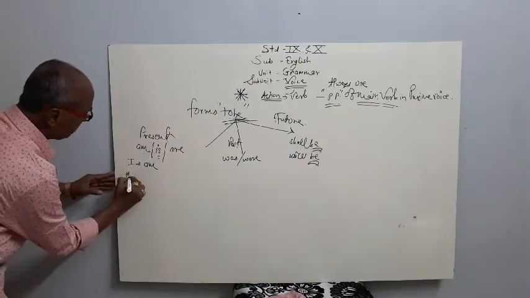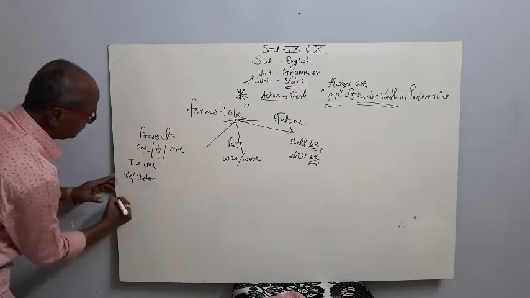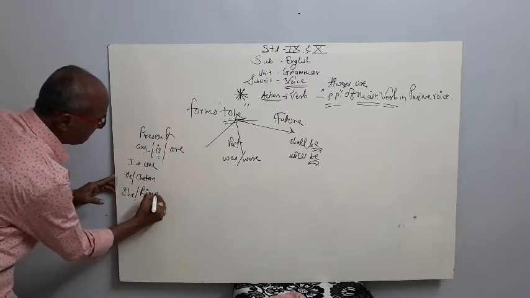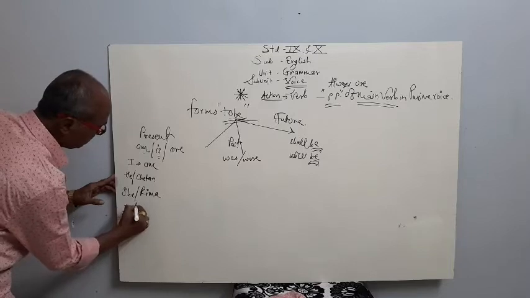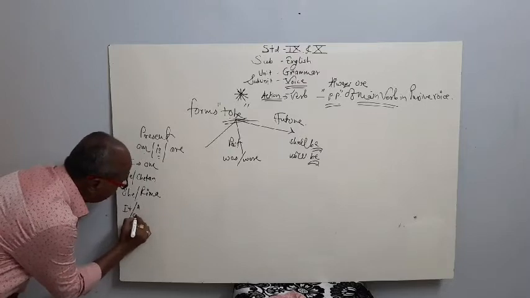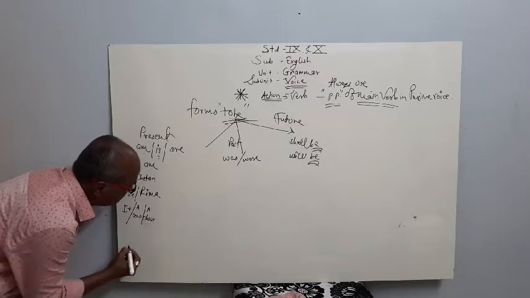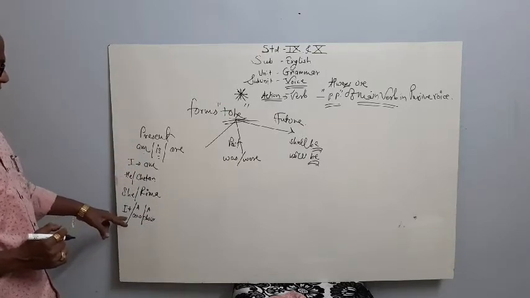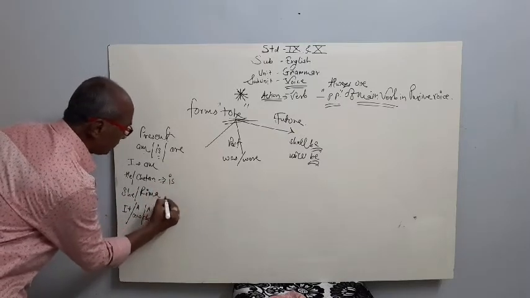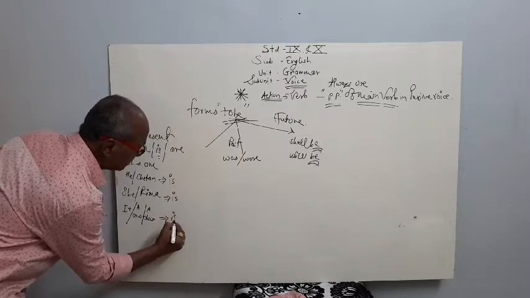He, or Chetan, she, or Rima, it, or it is used for an animal, any animal, a cow, or a non-living thing, a chair. So, he takes is, she takes is, it takes is.